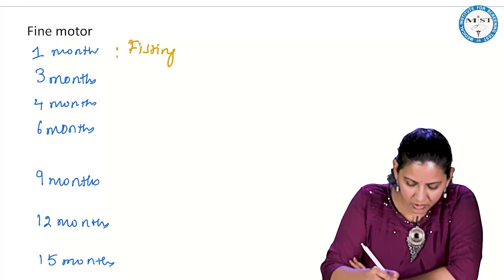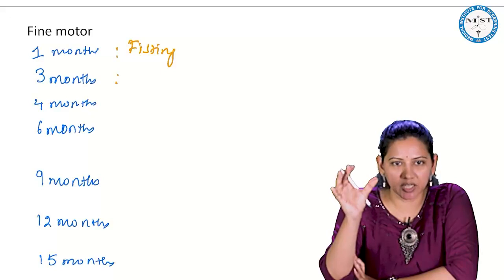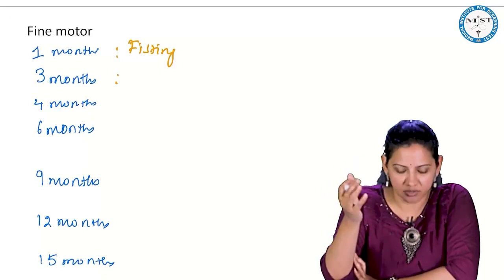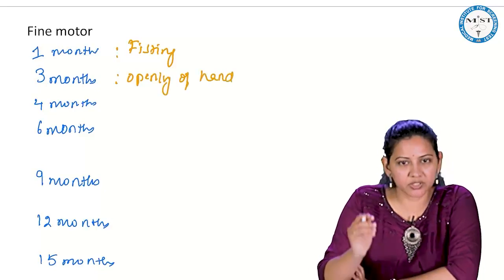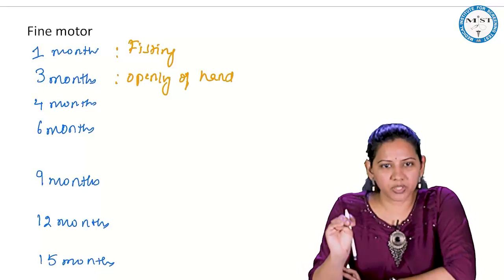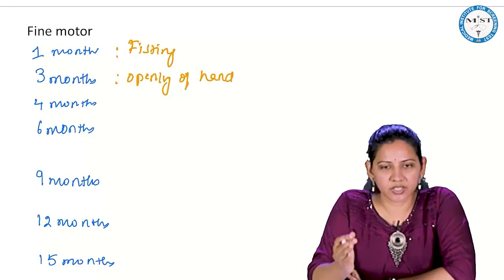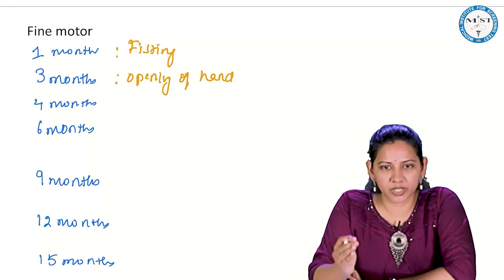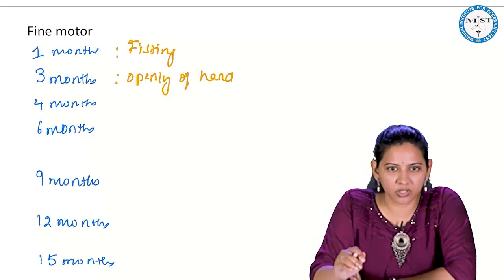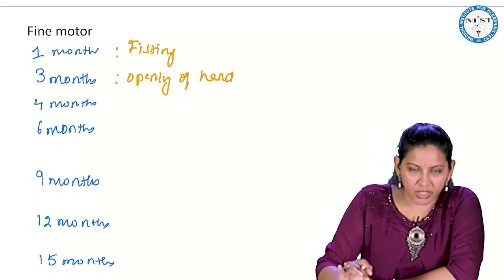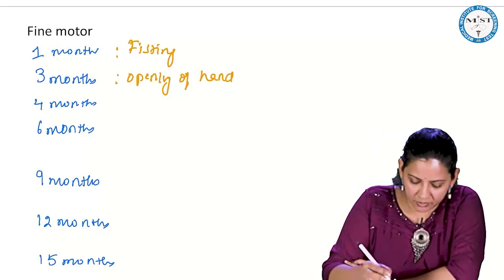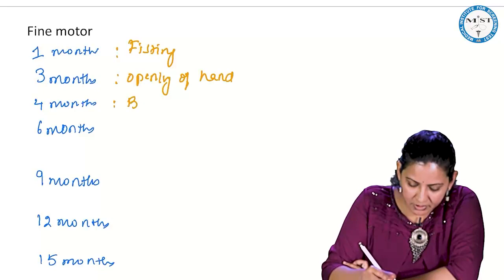So what happens in the third month? The child starts opening the hand. What happens if the child is not opening? Persistent fisting means there is underlying damage to the brain. So it may be an early marker for cerebral palsy as well. Okay. Once the child has opened the hand, it will have a bidextrous grasp.